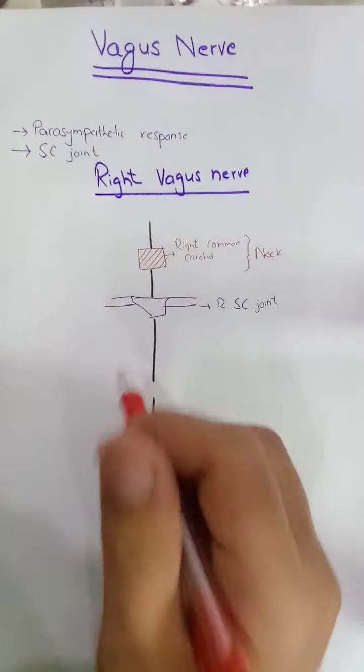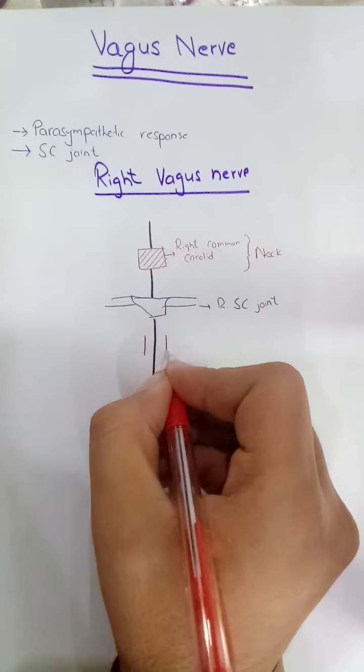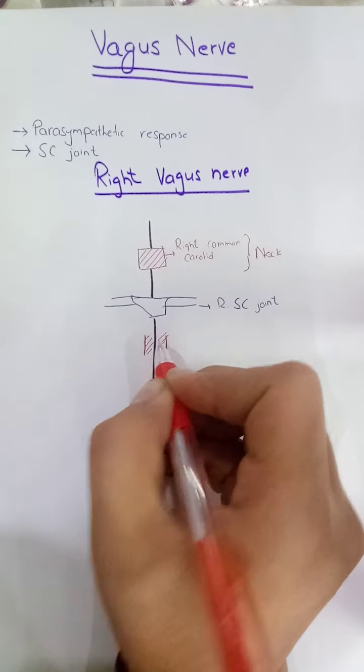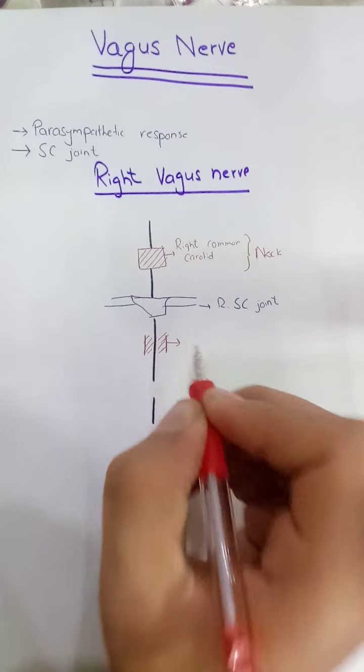Then it will move anterior to the right subclavian artery, and here it will give the right recurrent laryngeal nerve.